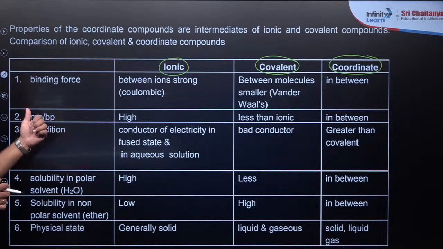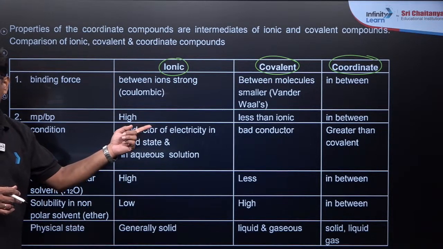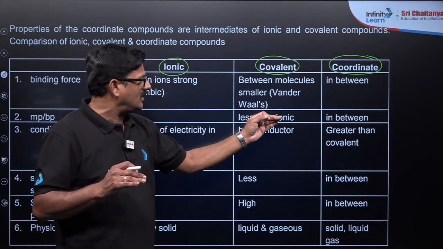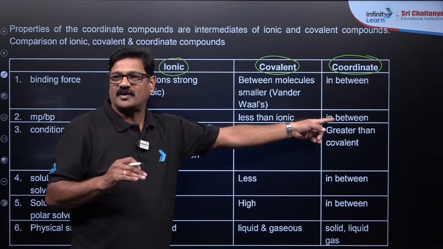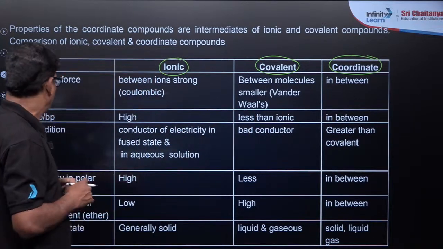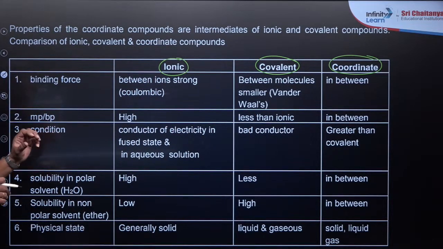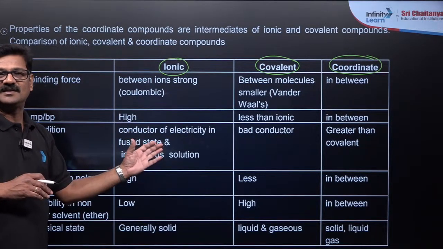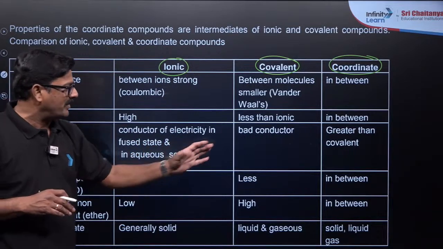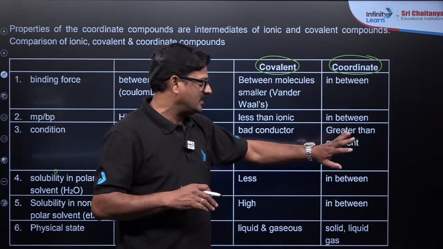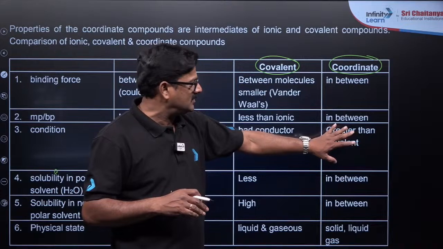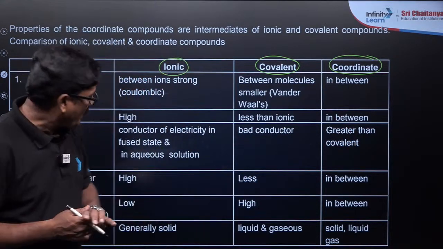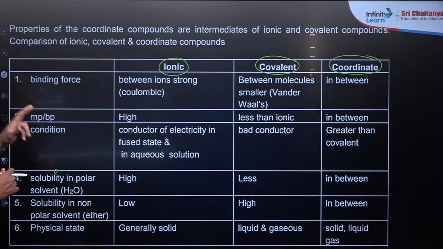ओके, इसका बीच में तो melting point, boiling point ionic compound का ज़्यादा होता है शुभम, and very less for the covalent bond, and coordinate covalent bond का property ये दोनों का बीच में होगा. And you can see conductors, I just want to say they are very good conductors in aqueous state, and they are bad conductors, and they are usually not conducting but they may conduct better than covalent compounds. So Shubham, and solubility है, this is very important.